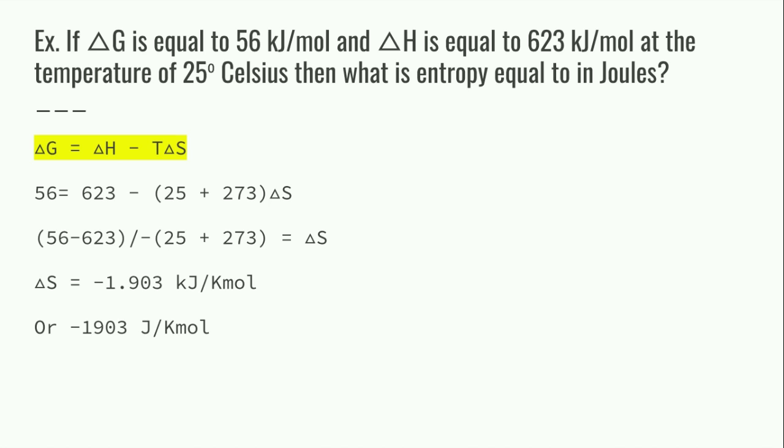So what do we do first? We subtract the 623 over to the 56. We divide that by negative 25 plus 273, and you're going to get that to solve for delta S. And so when we calculate that, we get delta S is equal to negative 1.903 kilojoules per kilomole, or negative 1,903 joules per kilomole, because they wanted it in joules. Remember that? And so this negative entropy value means that there's a lot more order, because remember, greater entropy means greater disorder, so lesser entropy means more order.